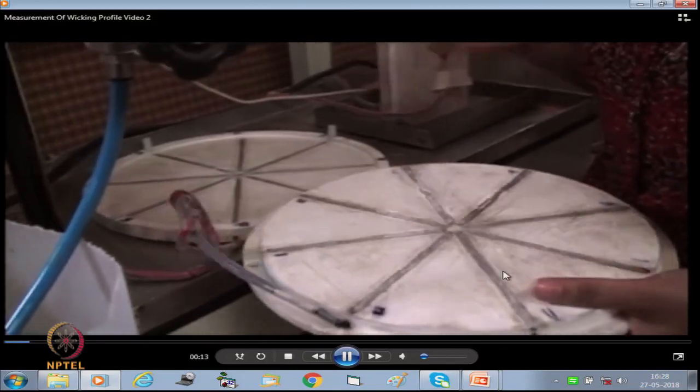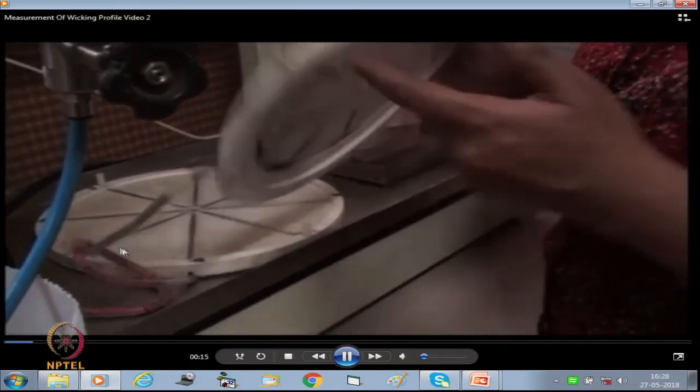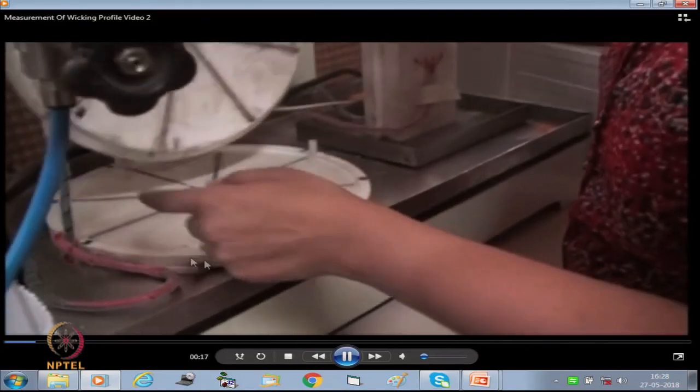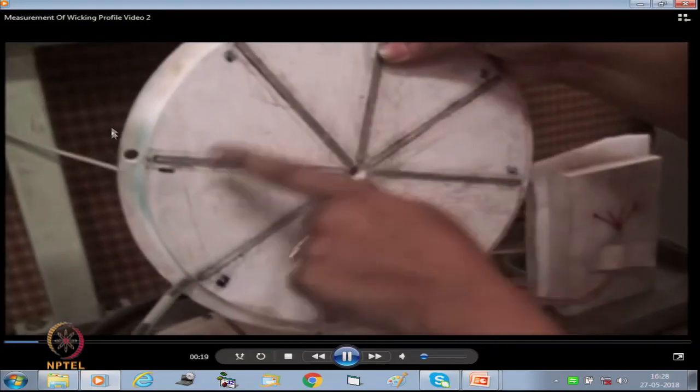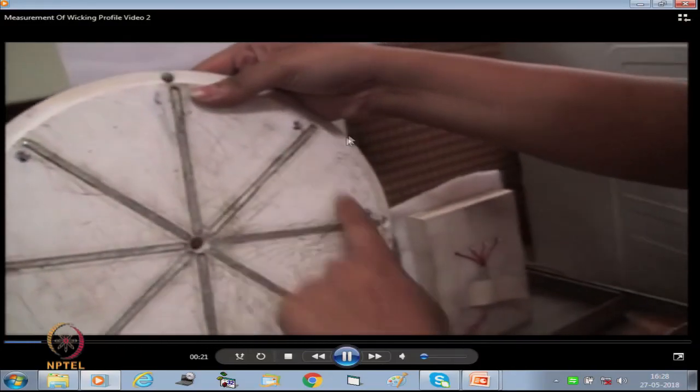So, this is the top plate. This one is the bottom plate, and with these slots one can place these capacitance plates. Similarly, at the bottom these are the capacitance plates.